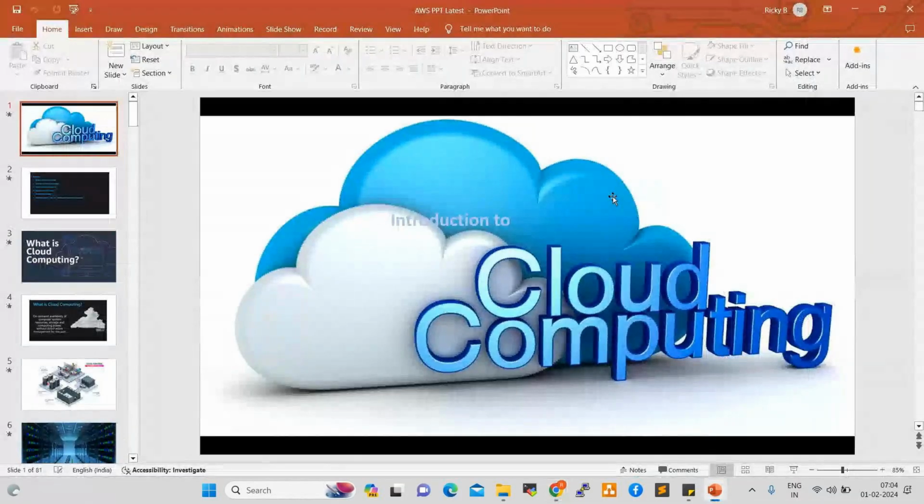So our batch is multi-cloud with the DevOps, right? Today we are going to start AWS. This is a cloud computing introduction. New people have joined today for only AWS. This is a multi-cloud batch. First we start AWS, after that DevOps, after that Azure, after that Google Cloud. So this is the multi-cloud with DevOps batch. It was started on 24th, and today we are going to start AWS.